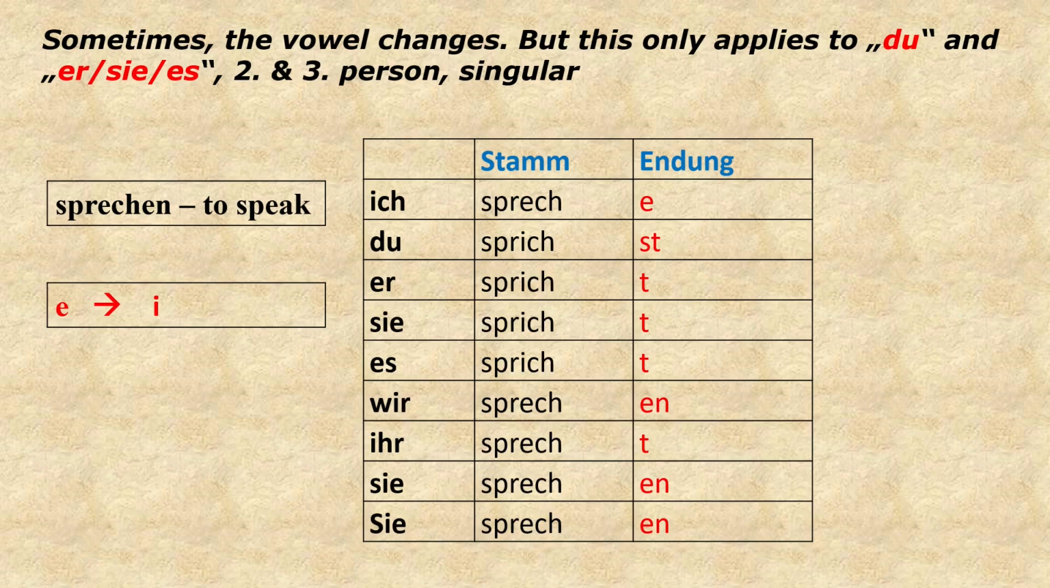Another example, sprechen, to speak. In this case, e changes to i. Ich spreche. Du sprichst. Er spricht. Sie spricht. Es spricht. Wir sprechen. Ihr sprecht. Sie sprechen.